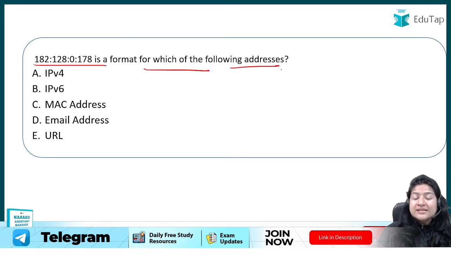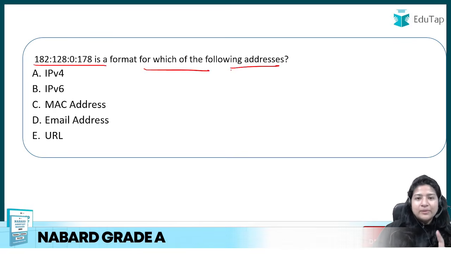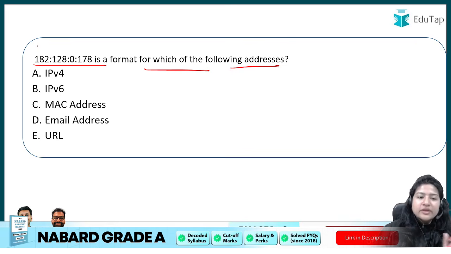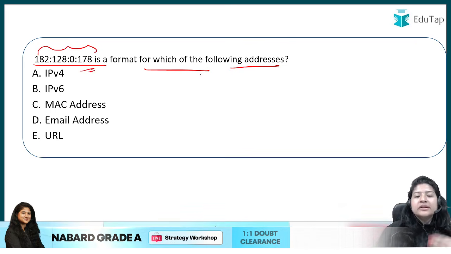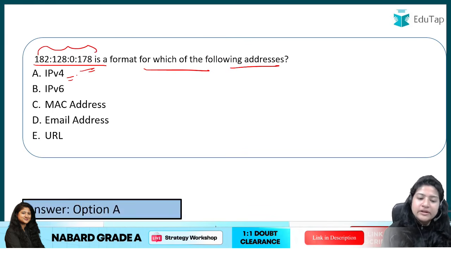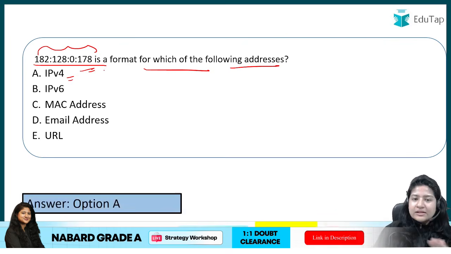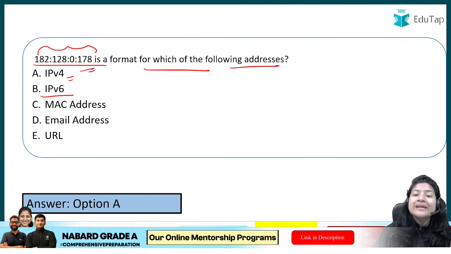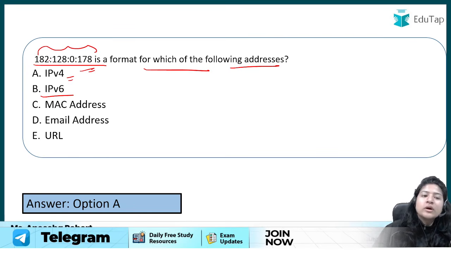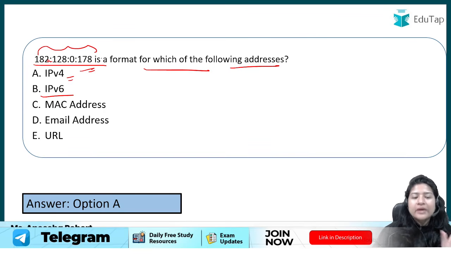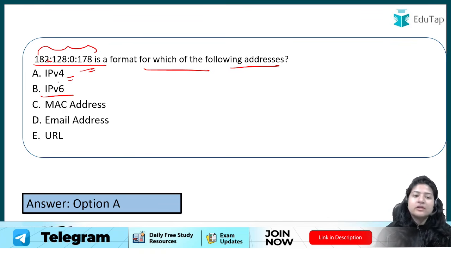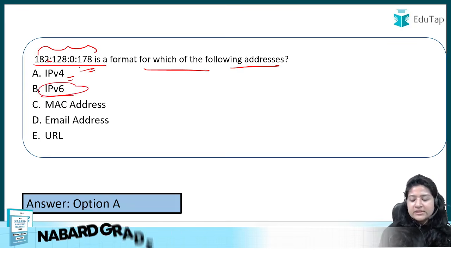This is a format for which of the following addresses. As I told you, जो आईपी एड्रेस होता है, तो उन आईपी एड्रेस में क्या होता है, it's a unique address that you or any network has, ठीक है। So if that network address is given in such format, then which type of address is it, so it is your IPv4 address, ठीक है। जिसमें आपके न्यूमेरिकल्स होते हैं, और जो आपके IPv6 एड्रेस होते हैं ये अल्फा न्यूमेरिकल होते हैं। Alpha numerical means somewhere you would find alphabets also. For example, if it was 182 A, कहीं पे A B, wherever a network address has been given, if it has alphabets also and numericals also, then it is IPv6, otherwise it is IPv4, ठीक है।